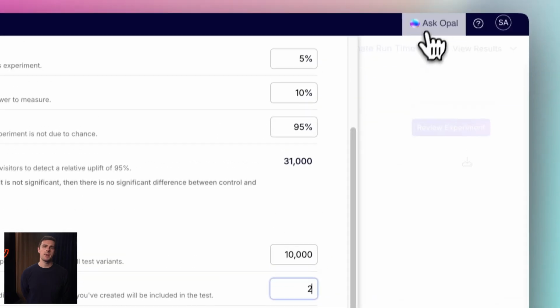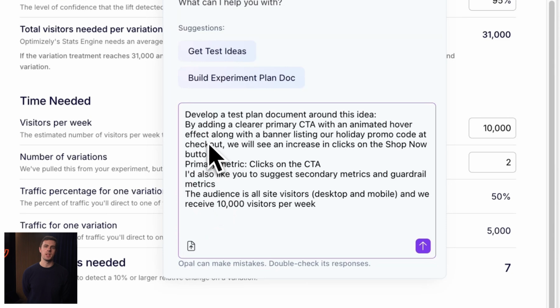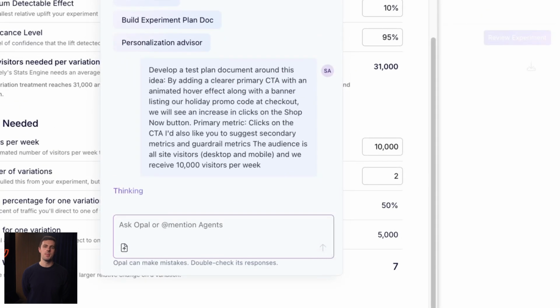I'm back in Optimizely, clicking the Ask Opal button and activating the experiment planning agent. I paste in my hypothesis, select the page we're optimizing, and share some additional details for Opal to add to my test plan. We've just eliminated the manual work.